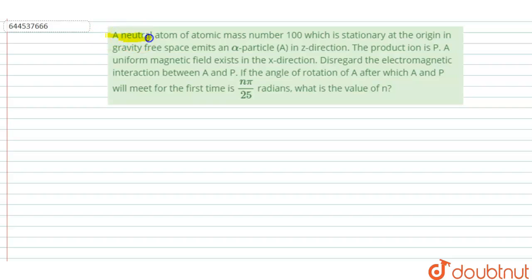Hello, welcome to Doubtnut. In this question, a neutral atom of atomic mass number 100, which is stationary at the origin in gravity-free space, emits an alpha particle A in the Z direction. The product ion is P. A uniform magnetic field exists in the X direction. Disregard the electromagnetic interaction between A and P. If the angle of rotation of A after which A and P will meet for the first time is n pi upon 25 radians, then what is the value of n?